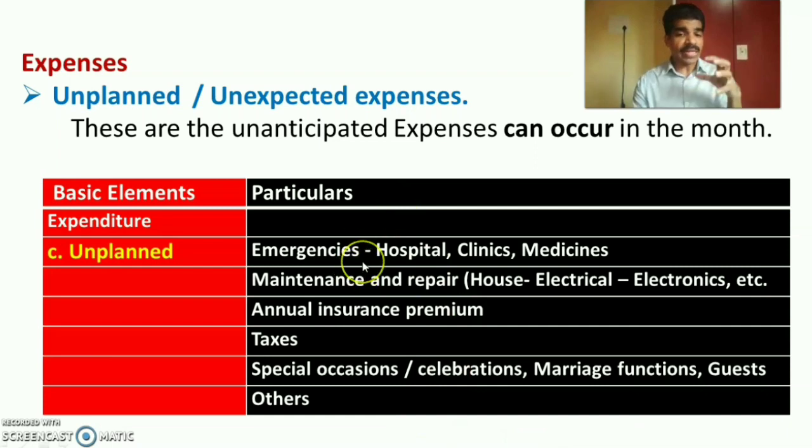They include emergencies in the family in a particular month, like hospital expenditures, clinical consultation, expenditure for medicines, etc. Then any maintenance and repair of the house, electrical and electronic items, the vehicles of the family, etc. Then an annual insurance premium and annual taxes may suddenly come. Then special occasions such as festivals, celebrations, marriage functions, and guests in the family. All this comes under unplanned or unexpected expenses.